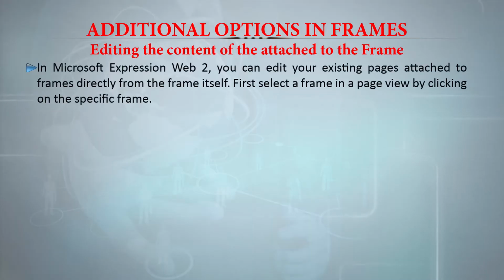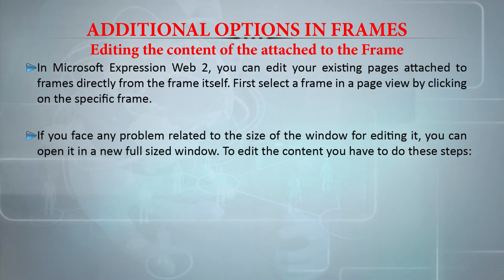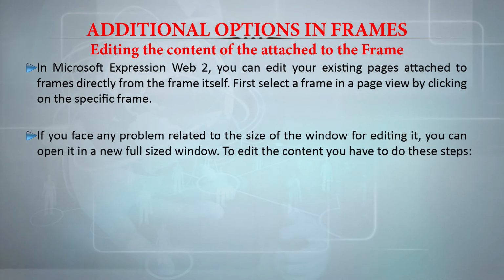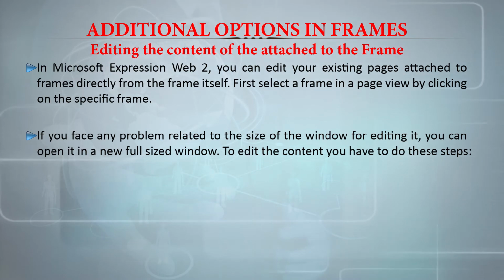Now there are several additional options in the frames. One option is editing the content attached to the frames. In Microsoft Expression Web, you can edit your existing pages attached to the frames directly from the frame itself. So whatever content is there in the pages attached to a frame can be edited. First select a frame in page view by clicking on the specific frame. If you face any problem related to the size of the window for editing it, you can open it in a new full size window.